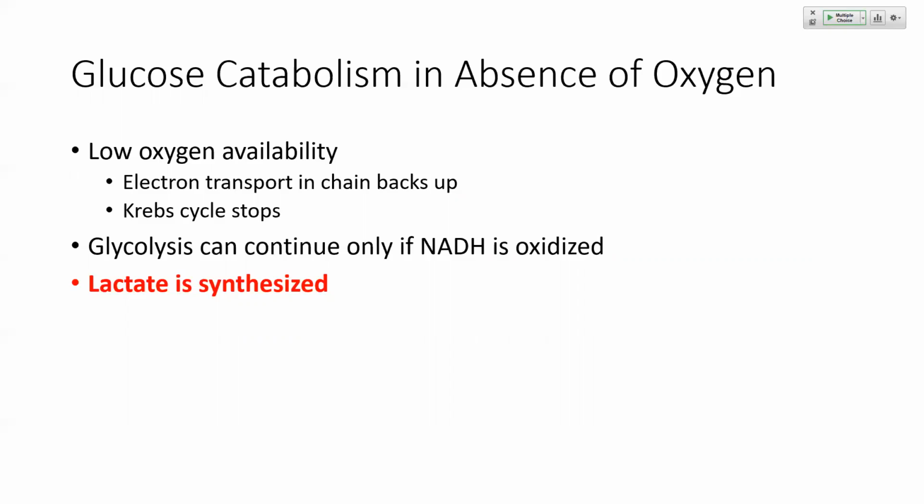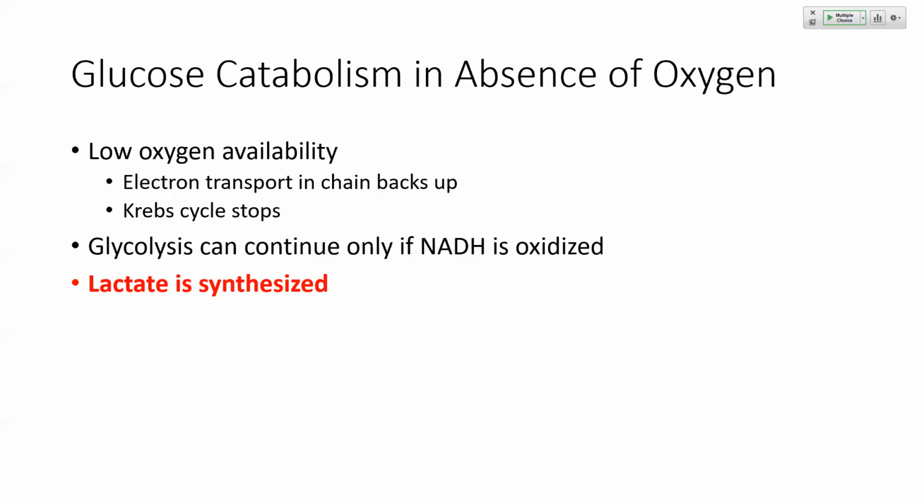This is called anaerobic glycolysis, and this relies on substrate level phosphorylation, which we talked about last time. So we basically back up the electron transport chain in a similar way that cyanide did. If we don't have oxygen, once again, the electron transport chain grinds to a halt, and the Krebs cycle also grinds to a halt because there's not that final electron acceptor. So what we see is pyruvate building up, and as pyruvate builds up, it can be converted to lactate as a byproduct. And this is how we synthesize lactate when we catabolize glucose in the absence of oxygen.